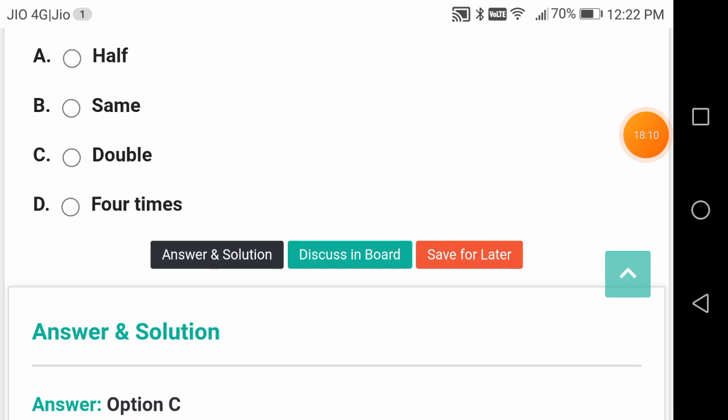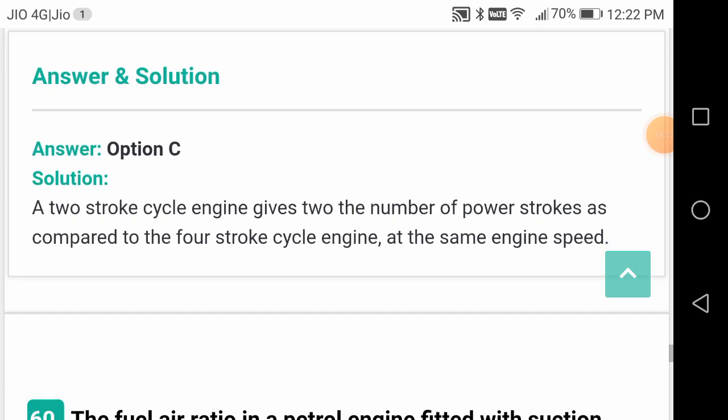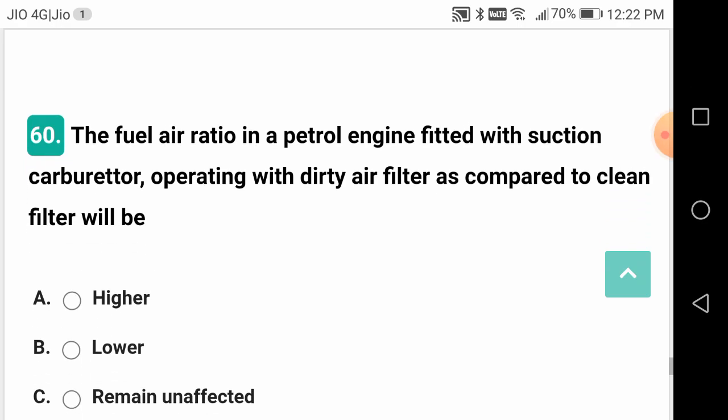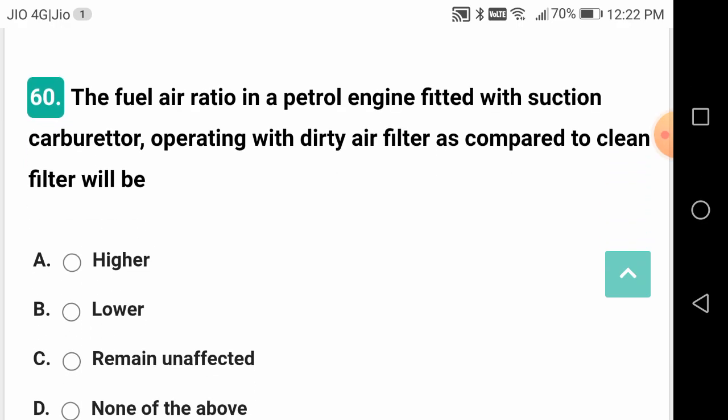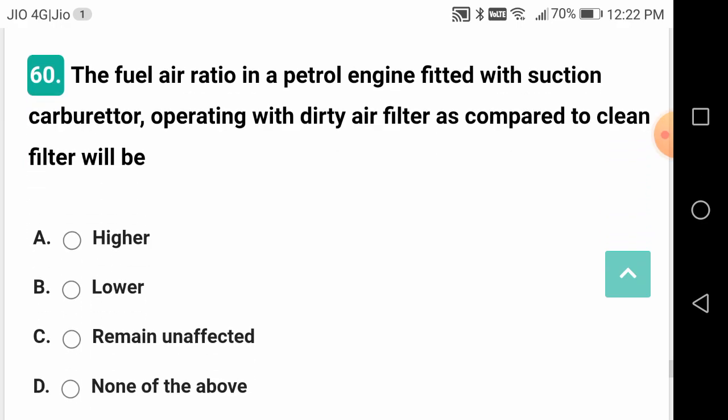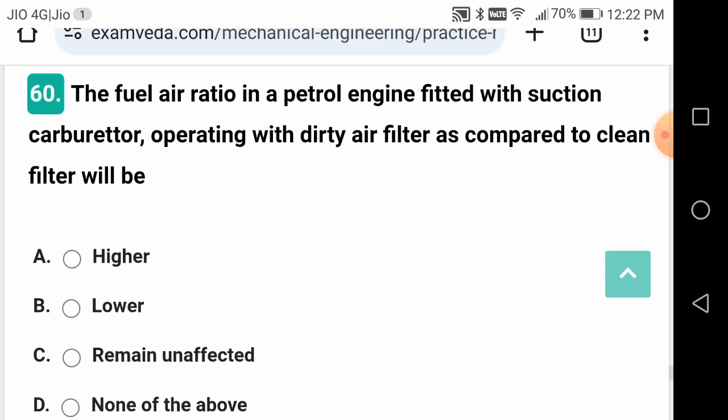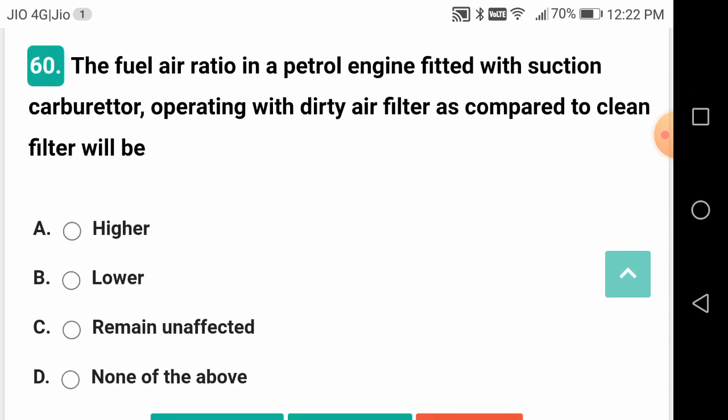Hence, 2-stroke engine cylinders give double the power compared to 4-stroke engines for the same speed.